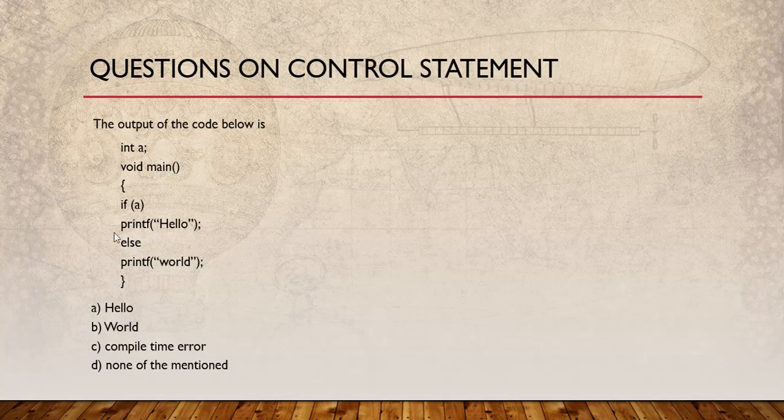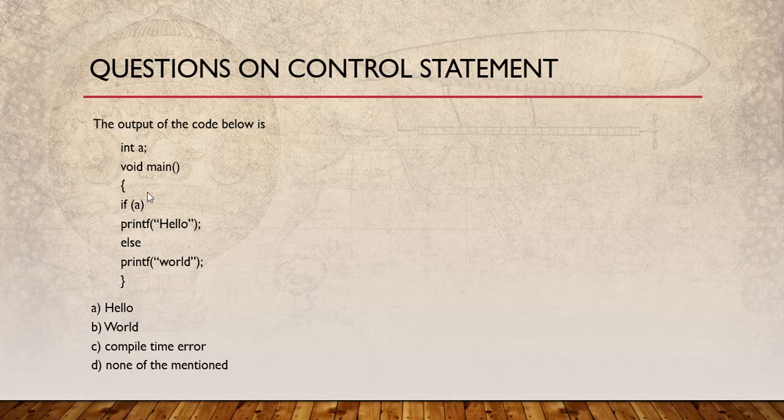But you should know this thing: whenever you define global variables, and this is a global variable because it is written outside the main block, it is not local to main, globals and static variables are always initialized with 0. Here a's value would be 0.